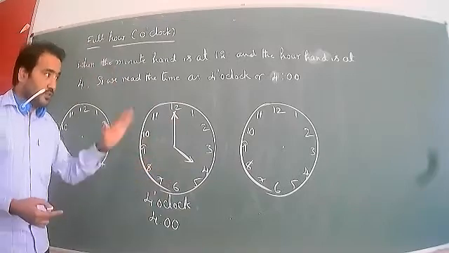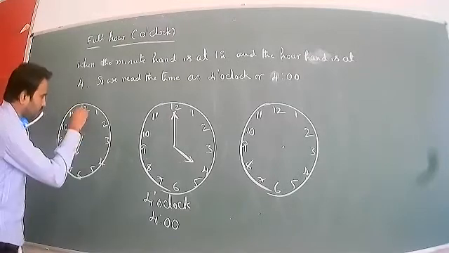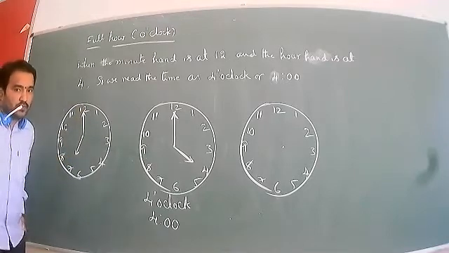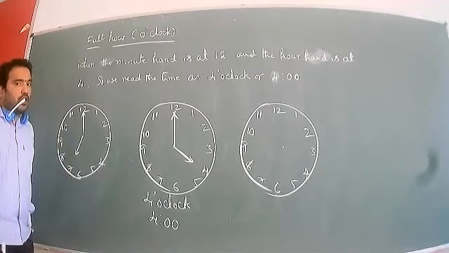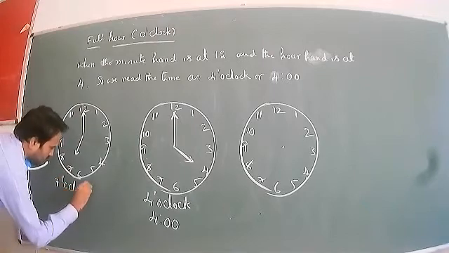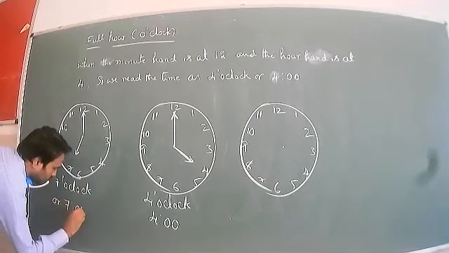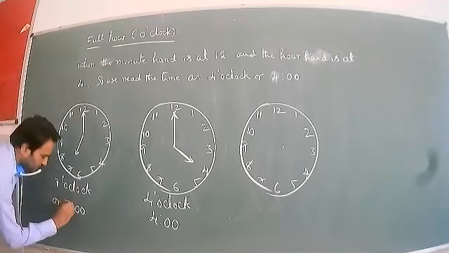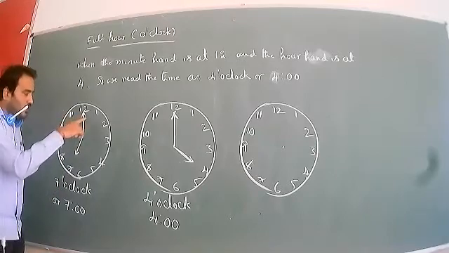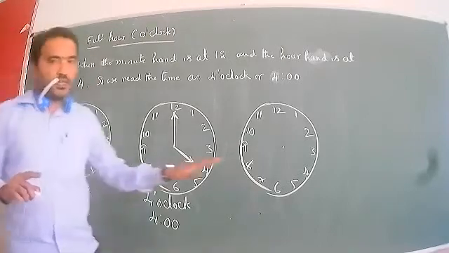Let me show another example. The minute hand is at 12, the hour hand is at 7. What is the time now? We can call it 7 o'clock. Next, we can write the minutes also: 7:00 minutes. Here the hour hand is at 7, the minute hand is at 12. So we read this time as 7 o'clock.